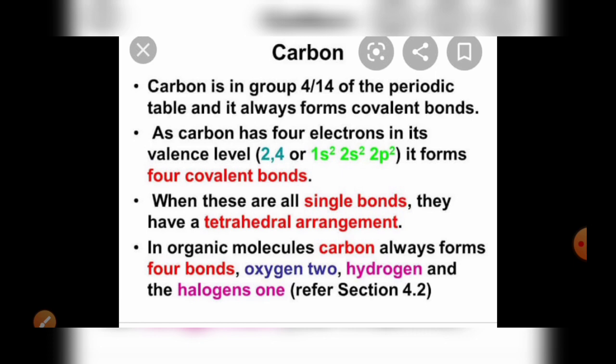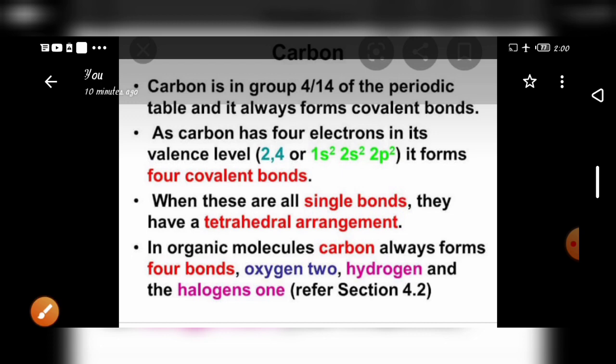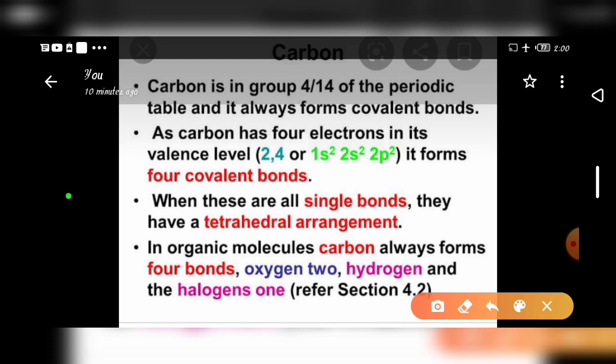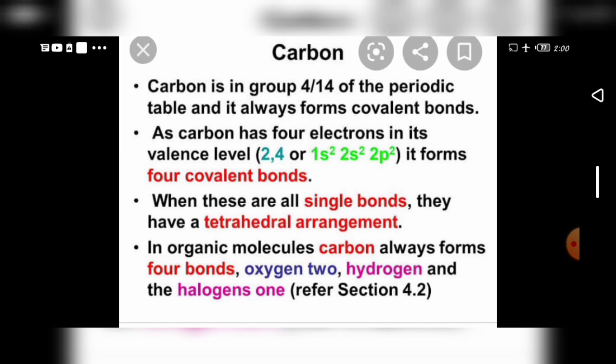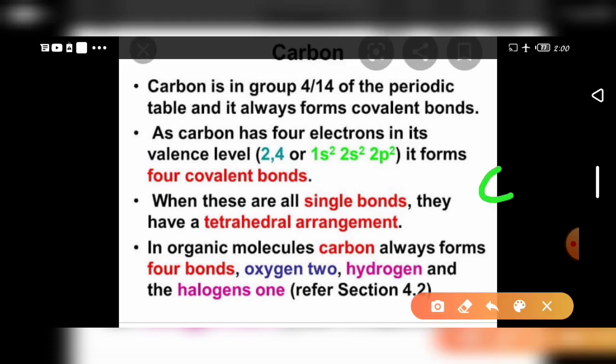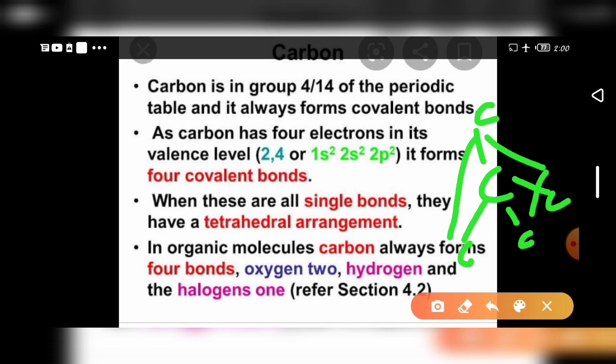Tetrahedral means like this, see here. This is the tetrahedral structure of carbon.